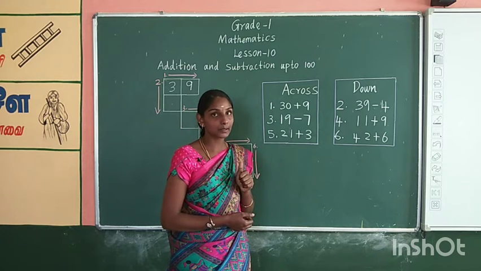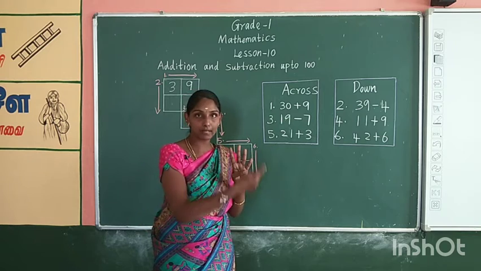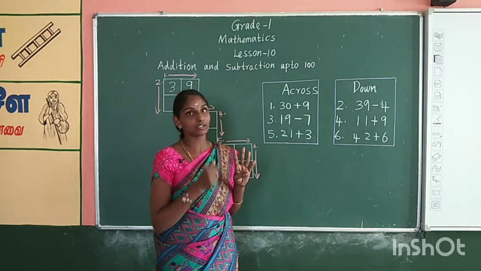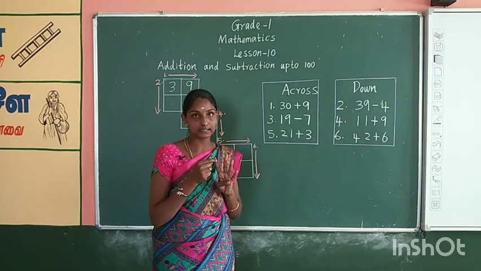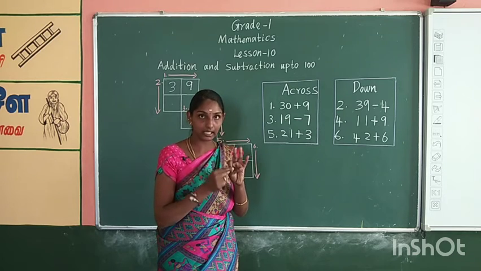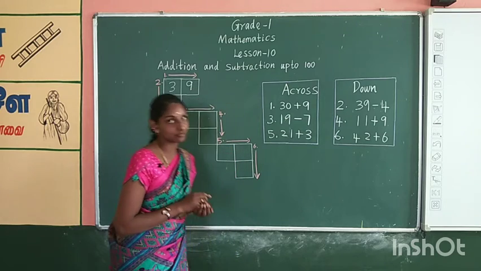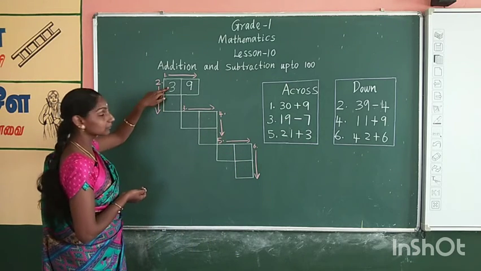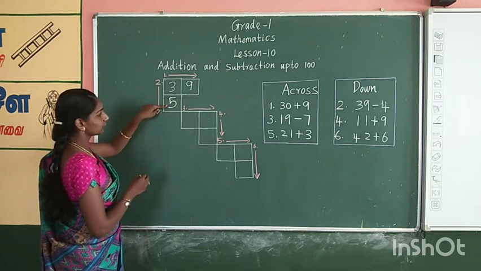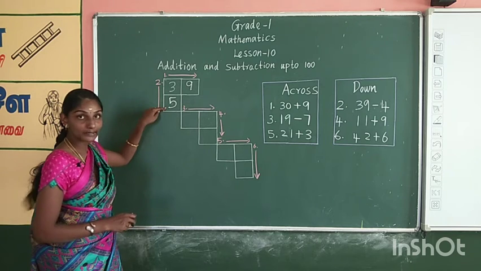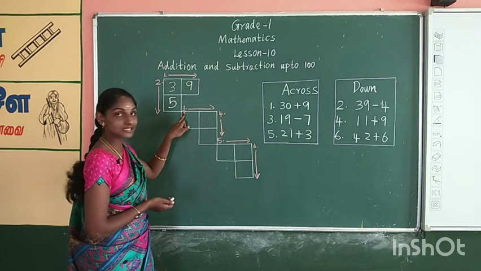Now tell, what is the step? We have to take 4 fingers in our hand and count backward. Where do we start? We have to start from 38 because the number before 39 is 38. Start counting backward. 38, 37, 36 and 35. Where do we reach? Yes, the answer is 35. The number 3 is already written, so only write number 5. 39 minus 4 is 35. Are you following? Yes, super.